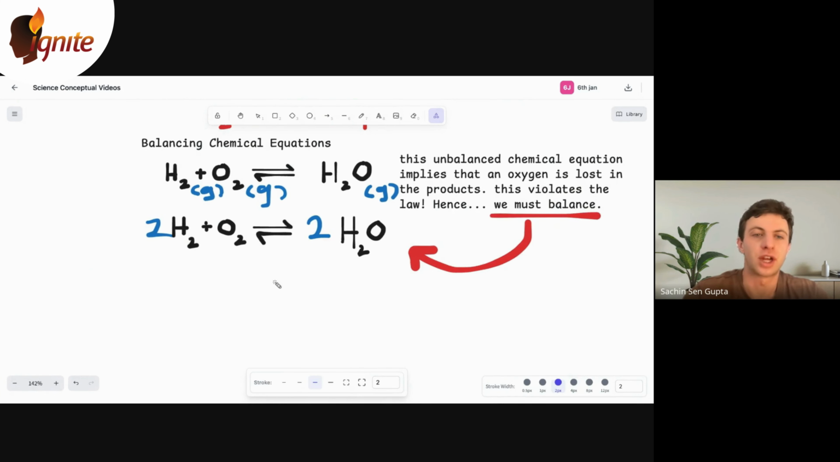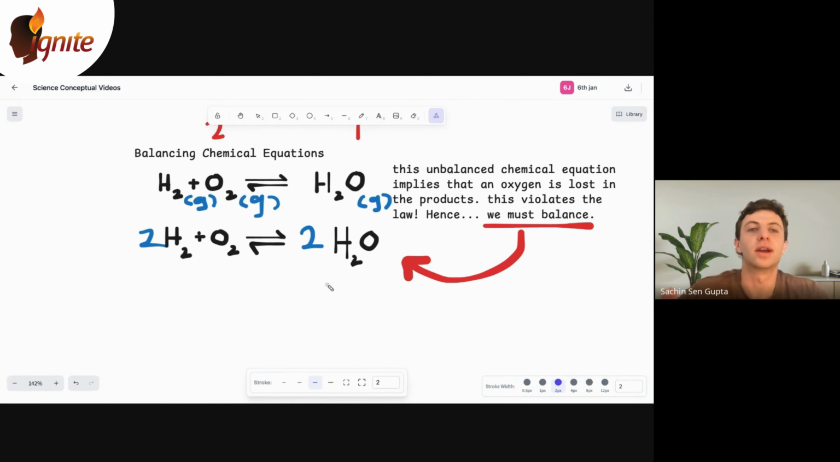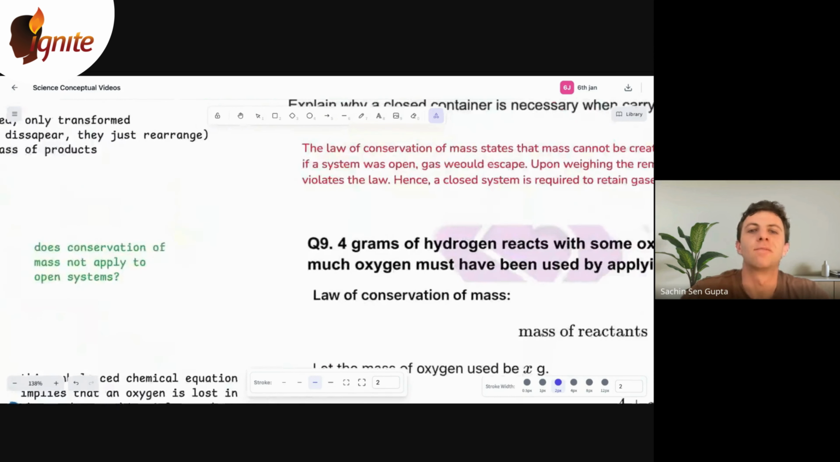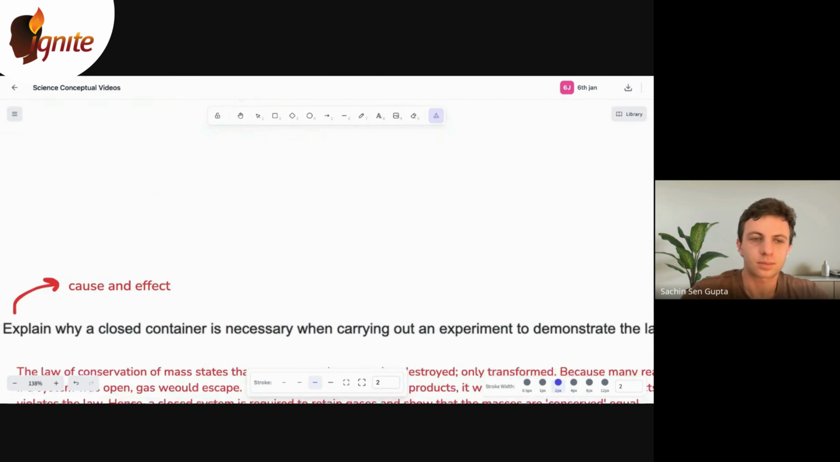You just want to do sort of a checklist on one side of hydrogens and oxygens and then just balance it that way. But I'll provide another video on that. Anyway, we see that the atoms on the left side, the reactants, are equal to the products. So that's adhering to the law of conservation of mass. Okay, now we can go to some questions.